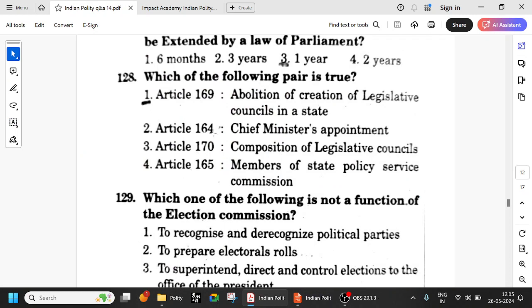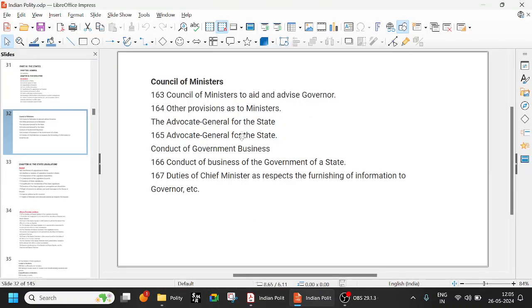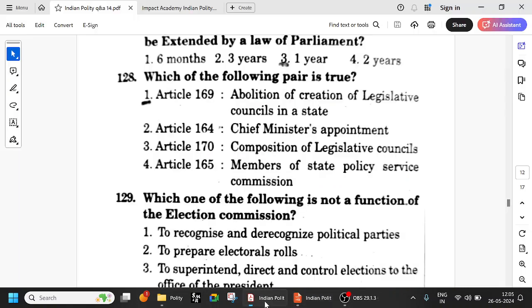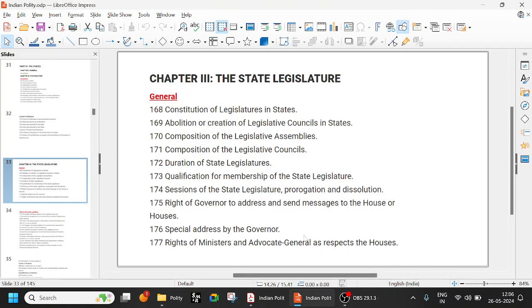So what is being said here? 164 is Chief Minister appointment. No, that is wrong. 165 is members of State Public Service Commission. So 165 is Advocate General. So that is wrong. Remember this. Advocate General is 165. So 169, 170. 169 is abolition or creation of legislative councils in the states. Very important because recently in Andhra Pradesh they tried to abolish the legislative council. And constitution of legislatures in states, that is 168. Okay, so legislative assembly, all these things, 168.